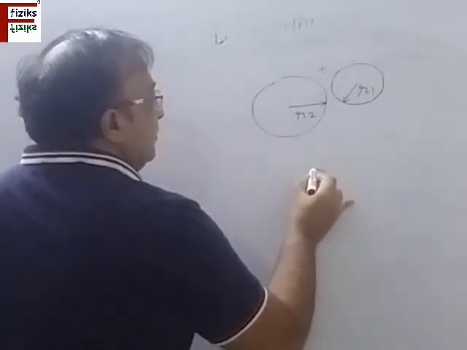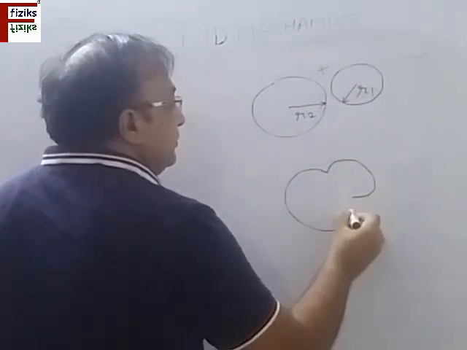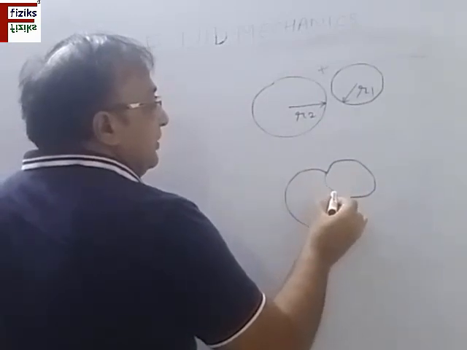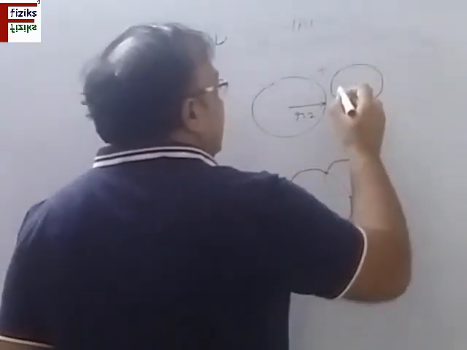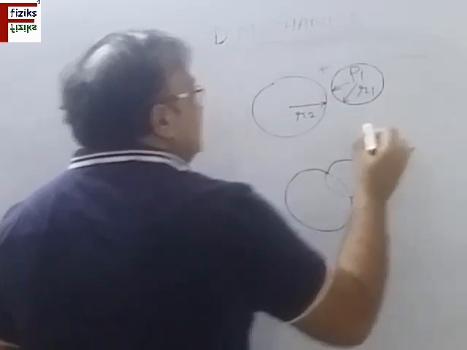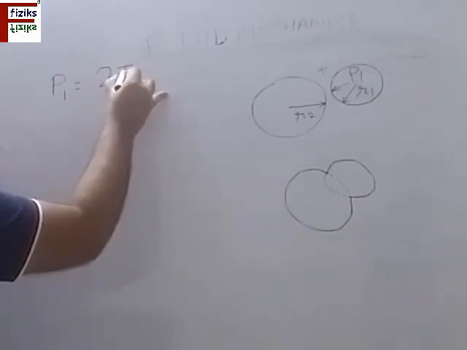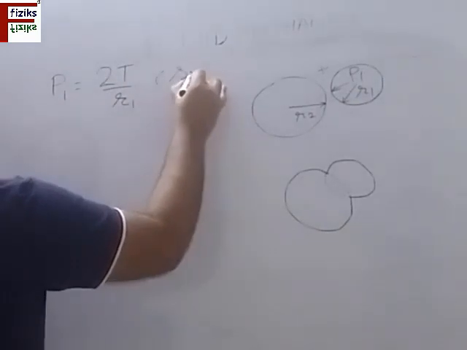So we are having these two, and when they combine, this larger one combines with the smaller one. So what will be the shape of the common surface here? It can be like this or it can be like this. Now on what factor does it depend? As you know, the excess pressure inside the smaller bubble, suppose this is P1, P1 is 2T by R1.